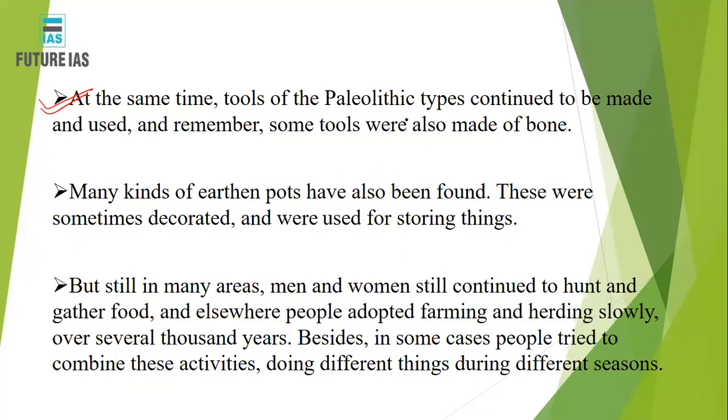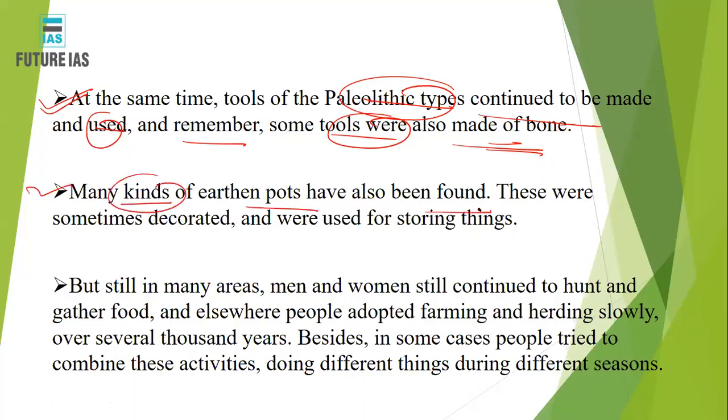The tools of Paleolithic types continue to be made and used. And remember, some tools were also made of bones, just like before. All right. And many kinds of earthen pots have also been found. So earthen pots are there to store a certain amount of grains, seeds, food items, right? Flesh, meat, etc. Now, these earthen pots, during the Neolithic period, started being decorated also.